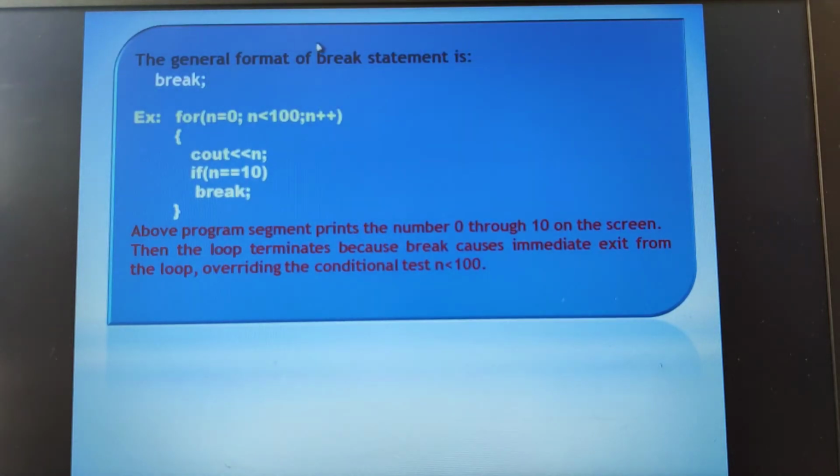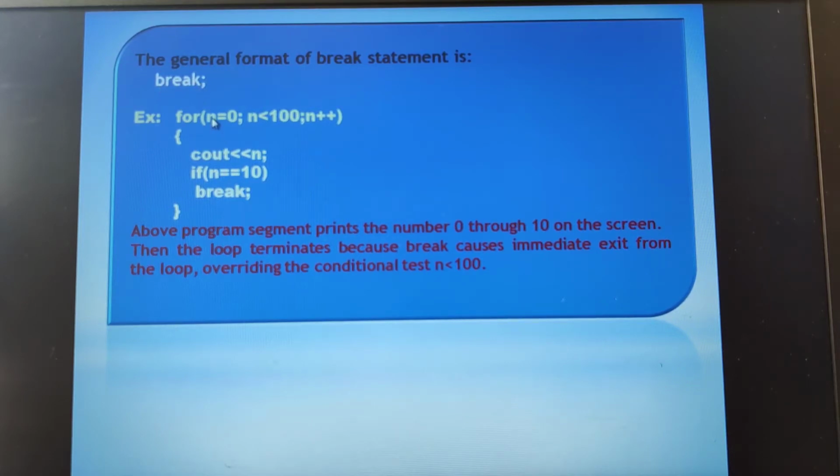Now the general syntax, the general format of the break statement, how to write it: break. Remember, break is a keyword. It has a special meaning to the compiler. So break should always be in lowercase, followed by a semicolon.